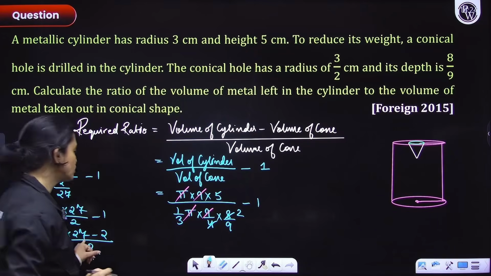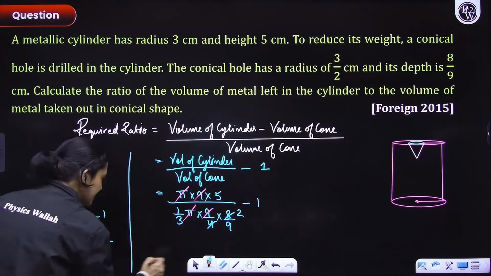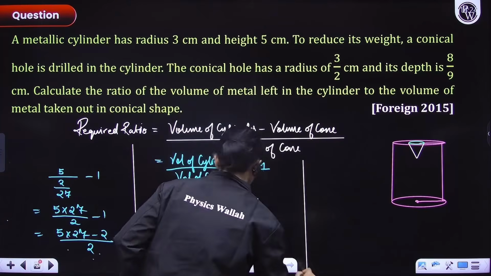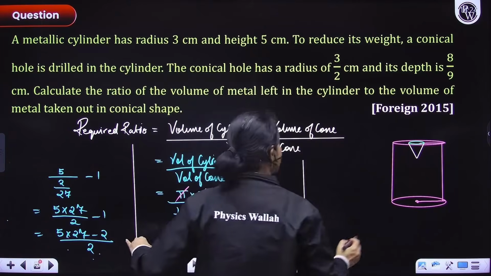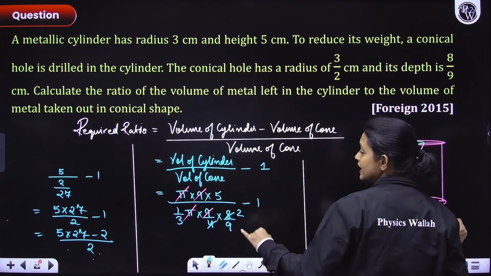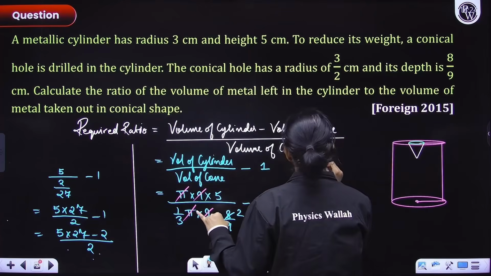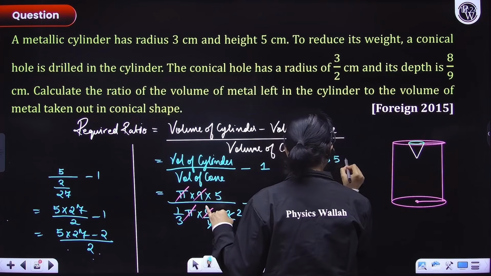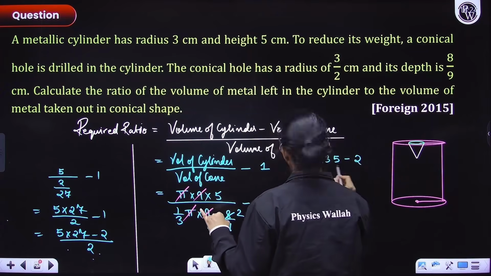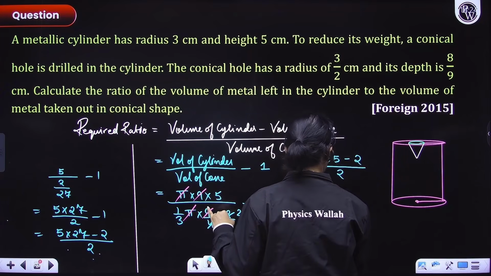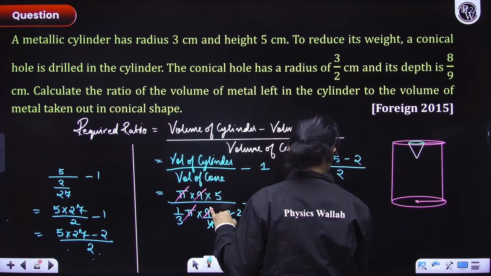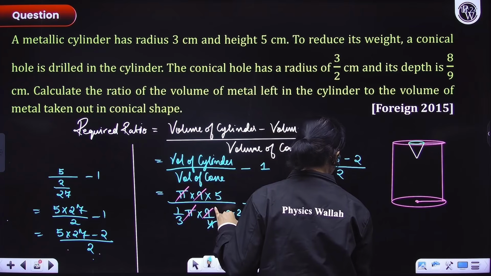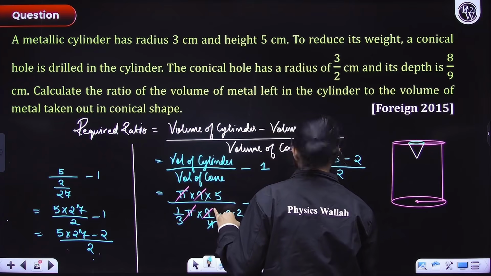Let's calculate 5 into 27 quickly. 1s are 2, 2 3s are 6, 135, minus 2, everyone, divided by 2. So 133 over 2. That means 133 ratio 2. This is the answer.